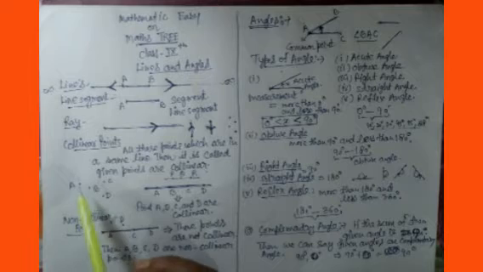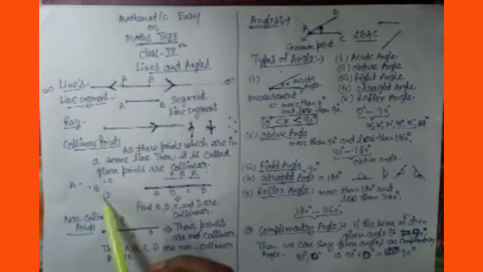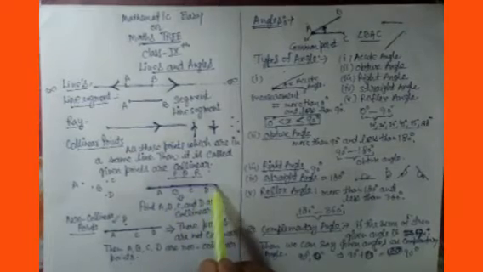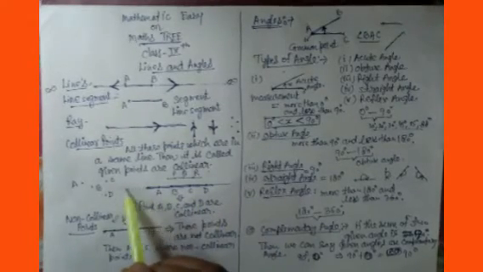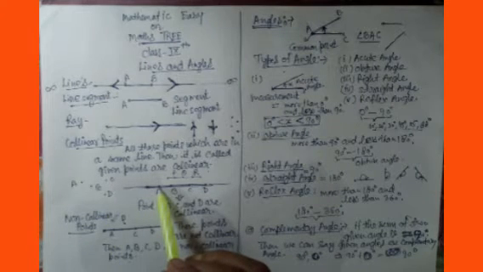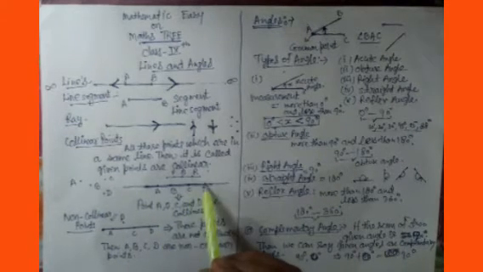Look here: suppose we have 4 points A, B, C, D, and this is a line going in this direction and in this direction, and all these points are on this line. A is here, B is here, C is here, D is here.